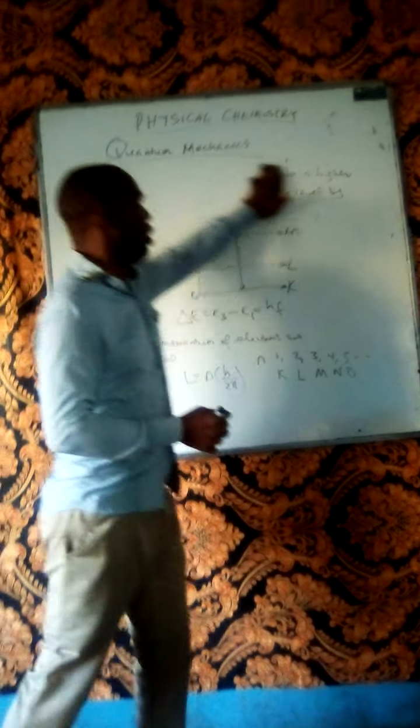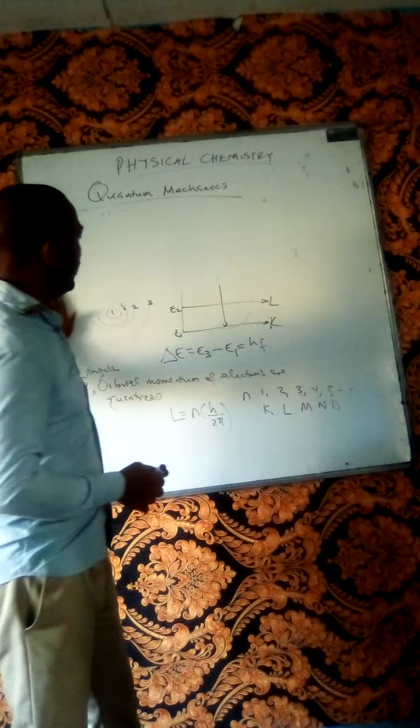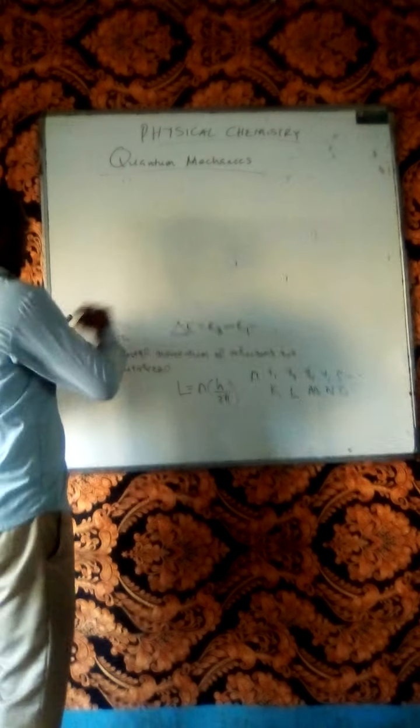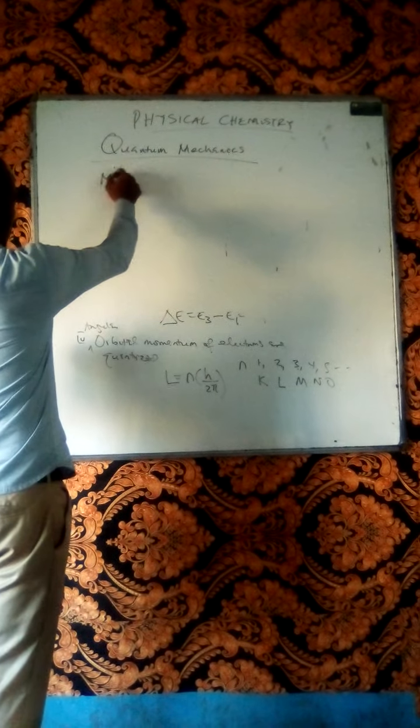So, having done that, Bohr's model also has merits and demerits. What are the merits of Niels Bohr's model?